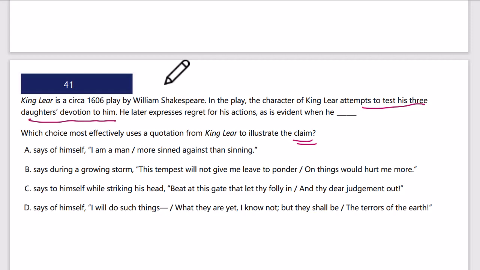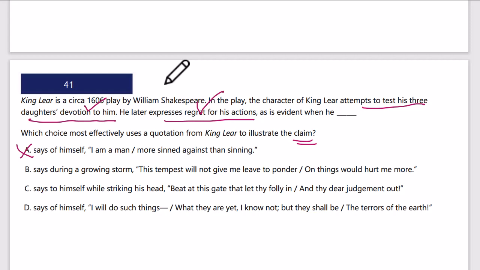So he later expresses regret for this action. It is evident when. So what am I looking for? He wanted to test their devotion to him, but obviously he did something he regretted doing, and he's expressing regret. So I need two things here. I need to see that he tested the devotion and he regrets it. These should be in the answer choices. So A, says of himself, I am a man more sinned against than sinning. So that's just saying whether he's good or bad. That doesn't show regret. There's nothing in there about testing devotion.